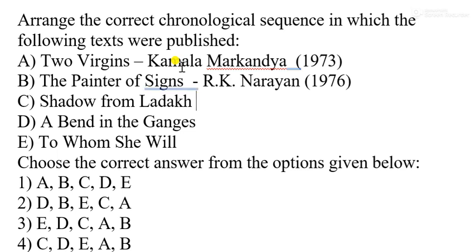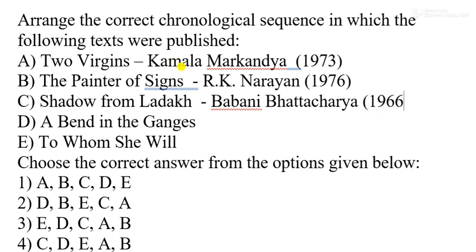Next is Shadow from Ladakh. This work is written by Bhabani Bhattacharya. We shall also talk about this writer, Bhabani Bhattacharya, published in the year 1966. And A Bend in the Ganges, of course, we have discussed, published in the year 1964.